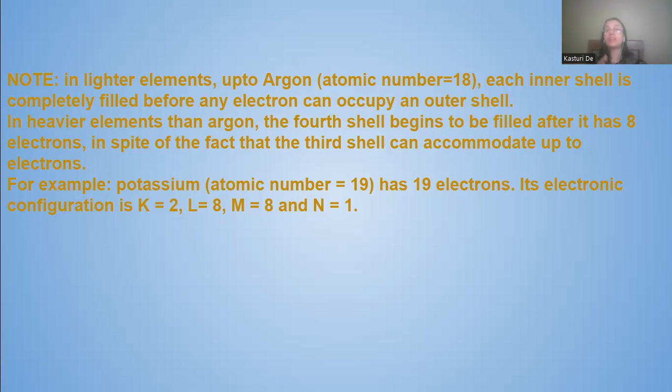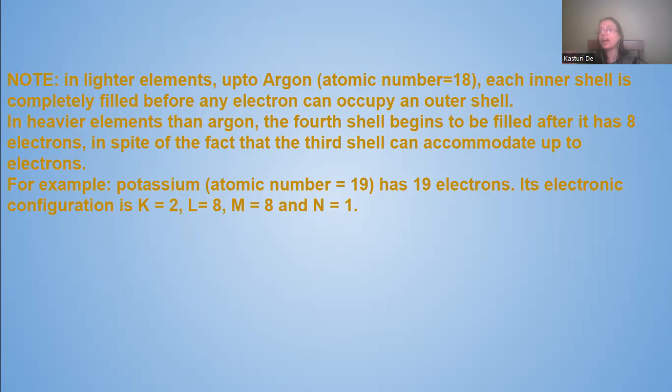In elements heavier than argon, the fourth shell begins to be filled after the third shell has 8 electrons, in spite of the fact that the third shell can accommodate more. So in elements other than argon, the fourth shell begins to be filled after the third shell has 8 electrons, and then the other electrons go to the fourth shell.